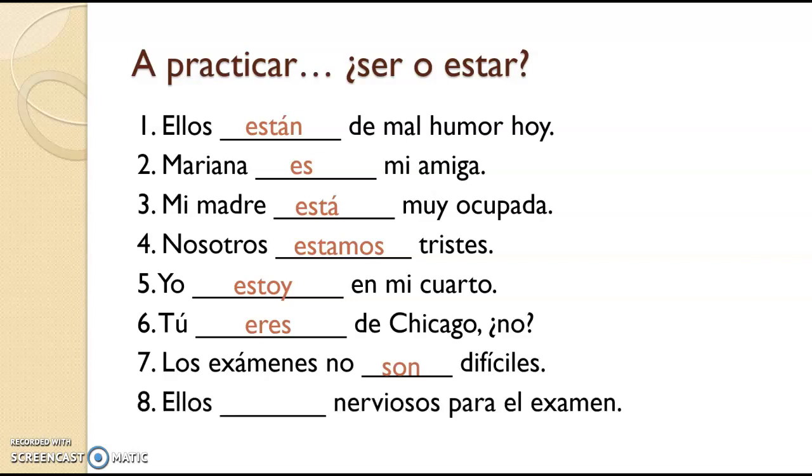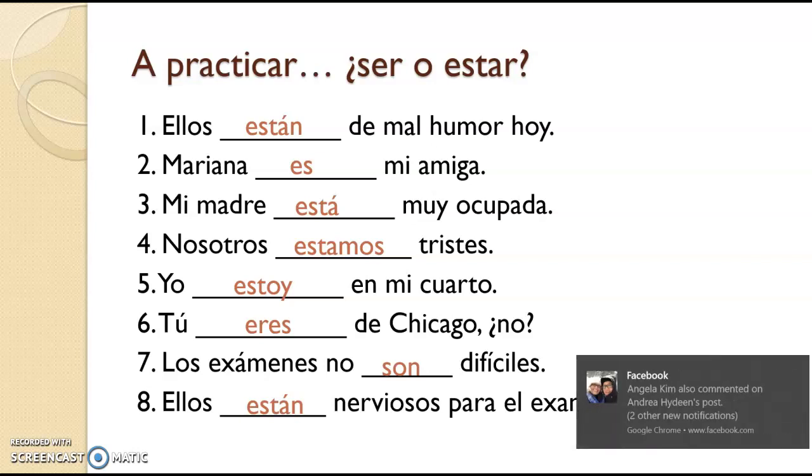Ellos están nerviosos para el examen. There's a test coming up. That's a situation that will cause us to be nervous, that causes them to be nervous. So ellos están nerviosos. Okay, go ahead.